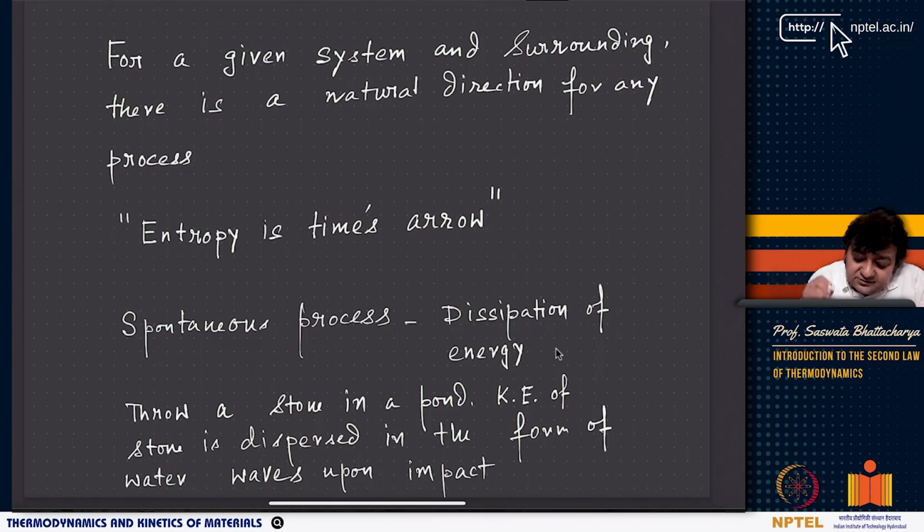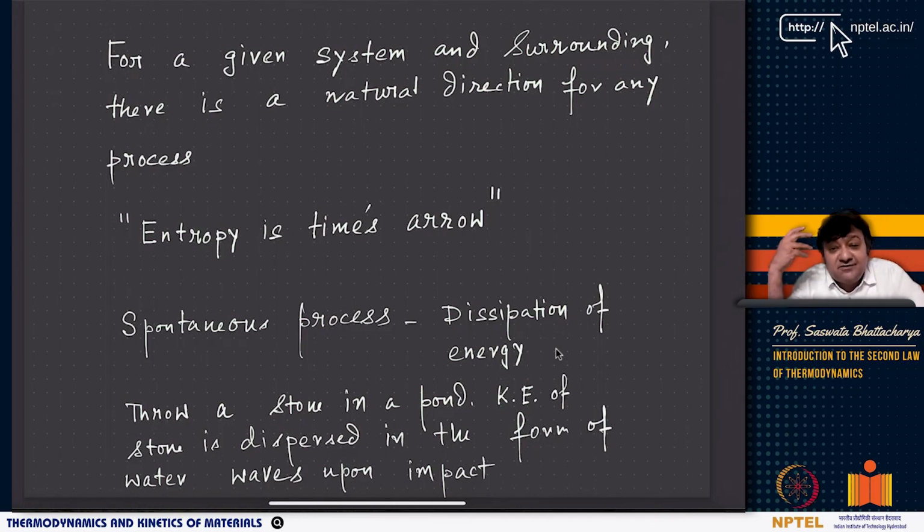So if I look at the second law's alternative statement, then one very good statement that comes in is, for a given system and surroundings, there is a natural direction for any process. There is a natural direction for any process.